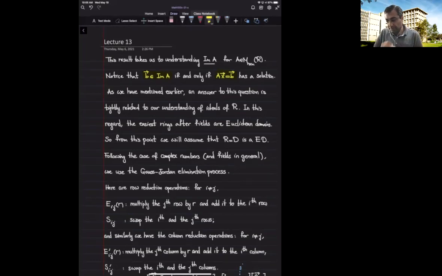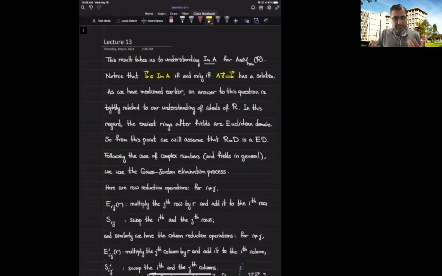For instance, even if I have only one equation and one variable, the equation ax equals b, where a is an element of the ring and b is an element of the ring, this equation has a solution if and only if b is a multiple of a, if and only if b belongs to the ideal generated by a.